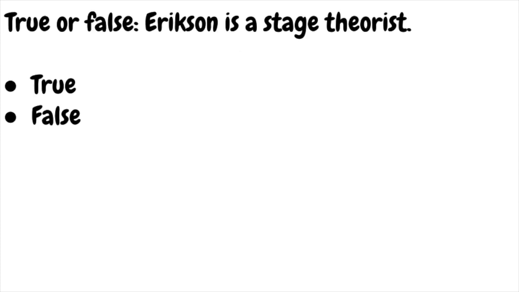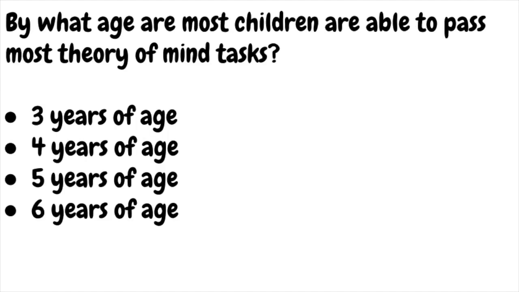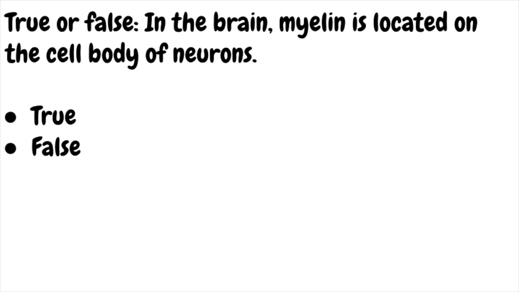True or false? Erikson is a stage theorist. By what age are most children able to pass most theory of mind tasks? Is the answer 3 years of age, 4 years of age, 5 years of age, or 6 years of age? True or false? In the brain, myelin is located on the cell body of neurons.